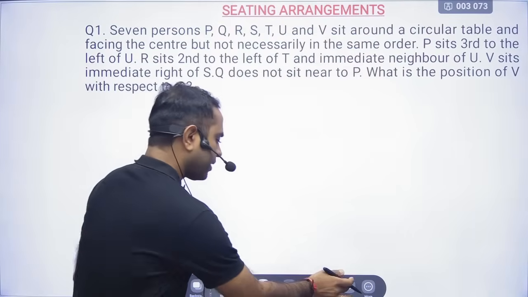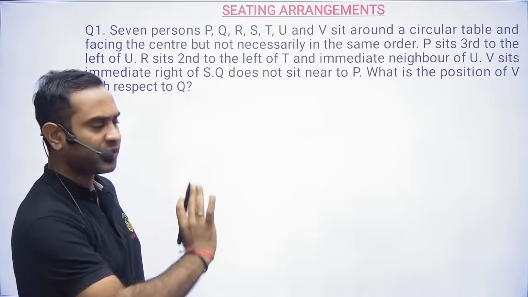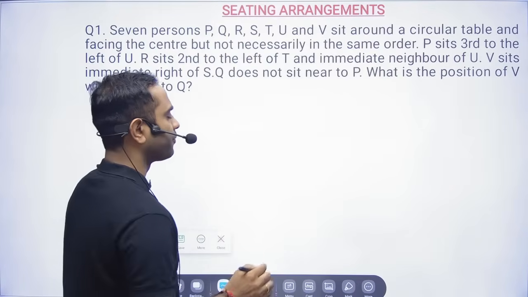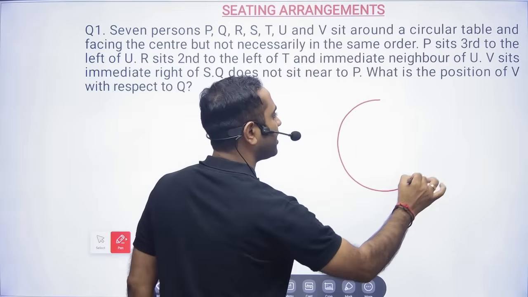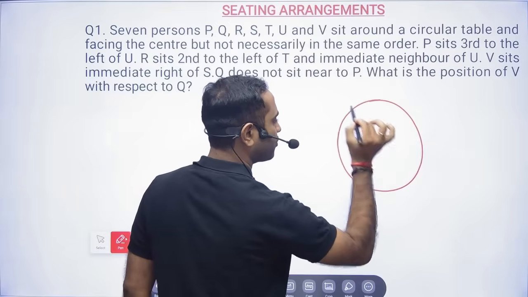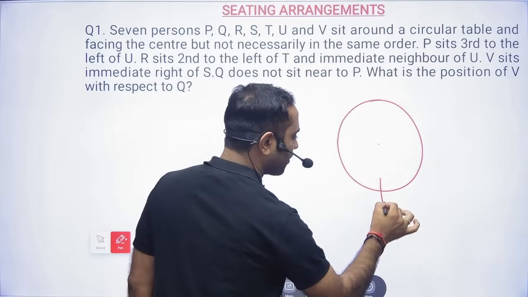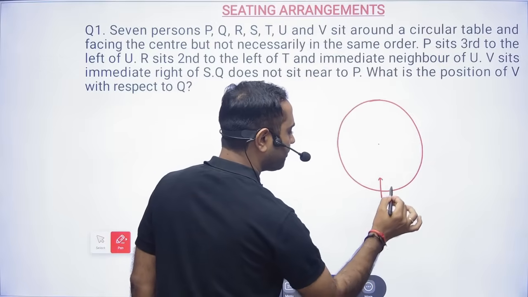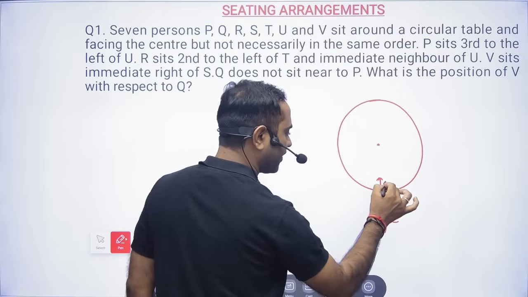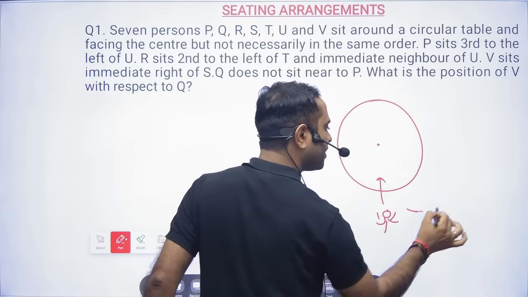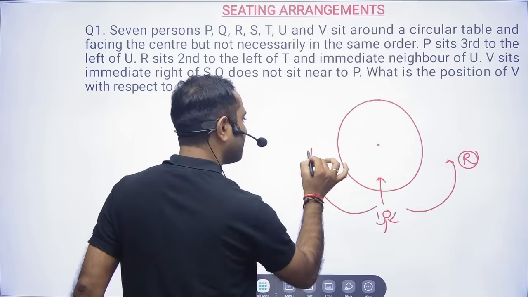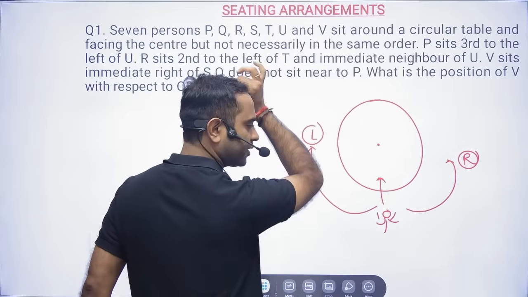For solving question number 1, which is from circular sitting arrangement, friends, I will tell you a basic concept. In circular sitting arrangement, you might get two situations. One is facing towards the center. If you are sitting here, this is your center, you are facing towards the center. Then your right will be this side and your left will be this side. This is very important to understand.